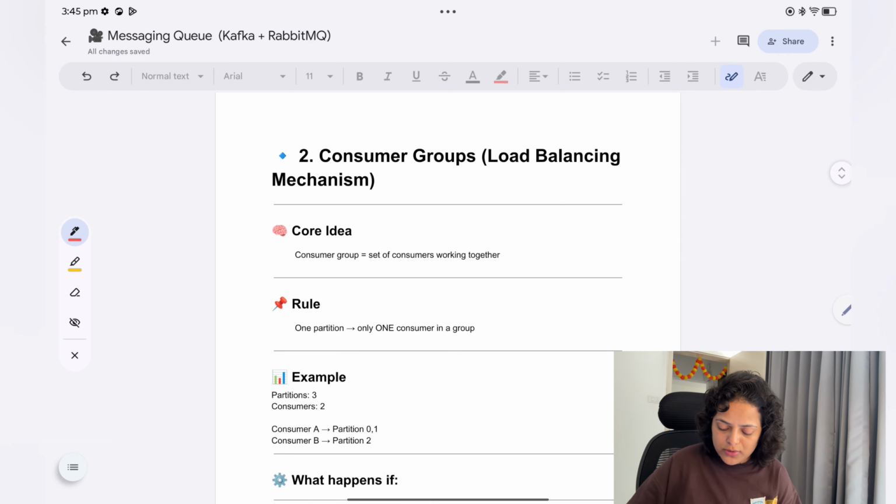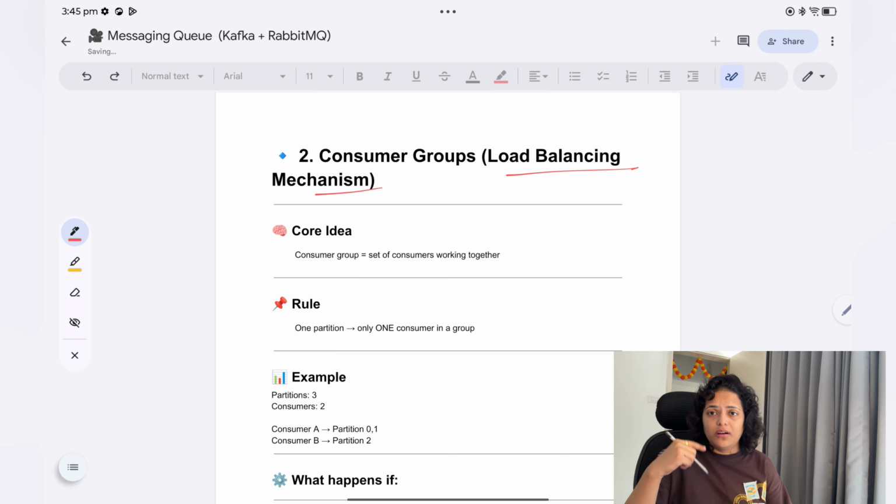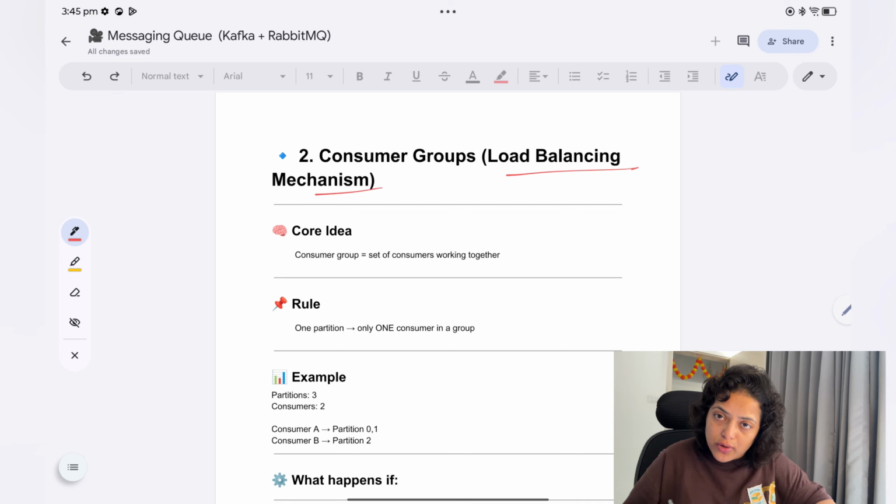Now consumer groups. First we talked about partitions, second we talk about consumer groups. We use them generally for load balancing. Earlier only one consumer was reading, and now multiple consumers are reading from there, okay. A consumer group is a set of consumers working together, and the rule is one partition, only one consumer in a group.